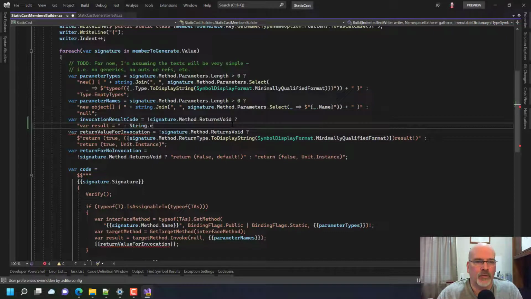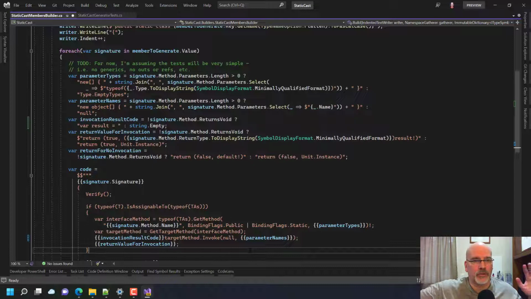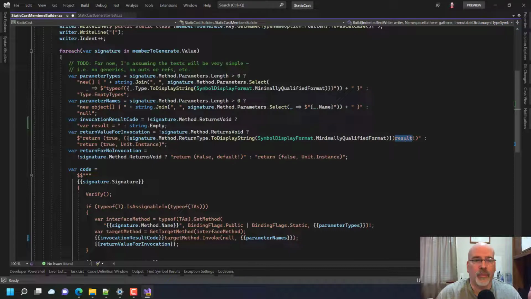Otherwise, we're going to have string.empty. Why do you do that? I don't want that. I want that. The reason we're doing this is that either you're going to assign a value, which would be used for result here, and that's it here. Otherwise, you're just going to return default.